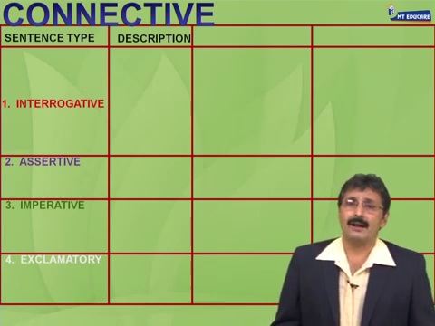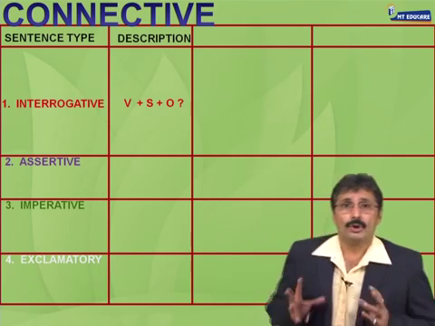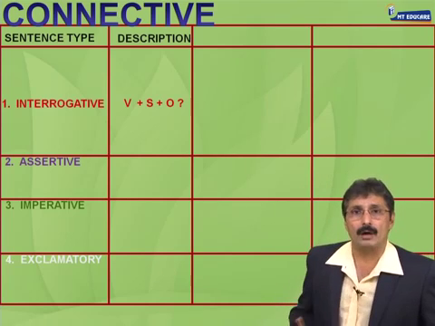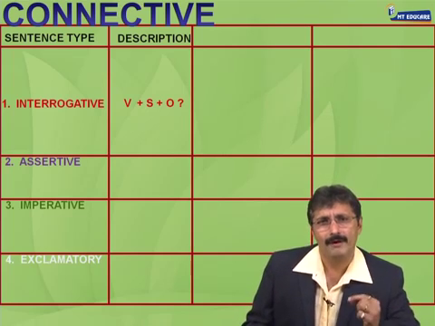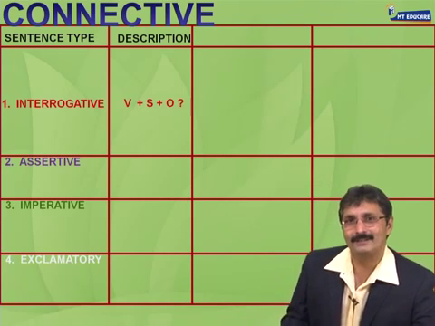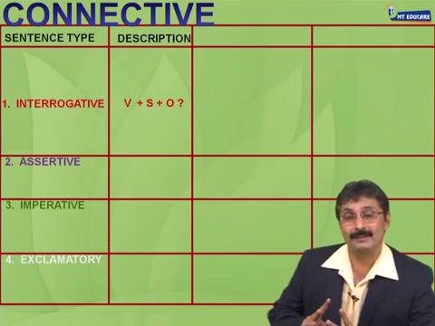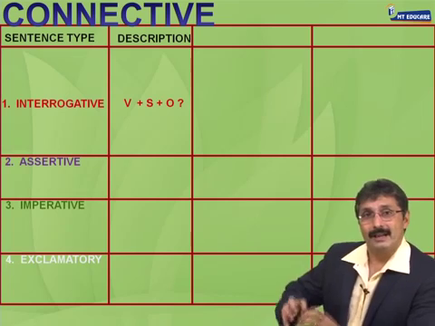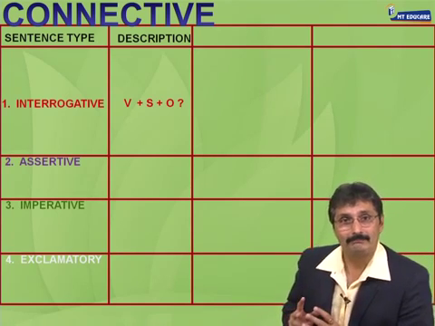Yes, let us describe these 4 sentences. What is an interrogative sentence? You will say, sir, a sentence ending with a question mark. Agreed. But there is one more fact. An interrogative sentence has a reverse order of the assertive sentence. Assertive sentence is subject plus verb plus object. Behram is an old man.